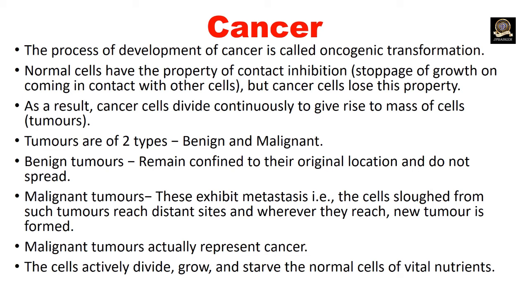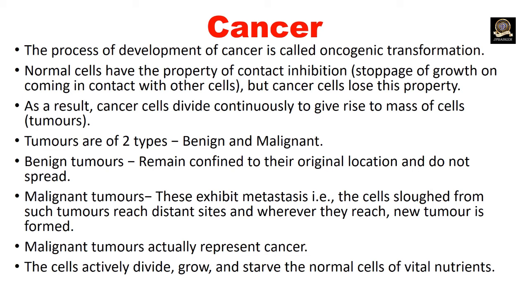Tumors are of two types. They are benign tumor and malignant tumor. First, we will see benign tumor. Benign tumors remain confined to the original location and do not spread. And second one is malignant tumor.